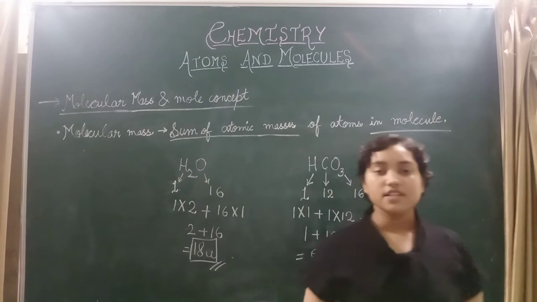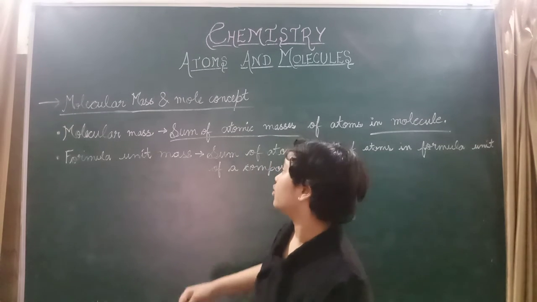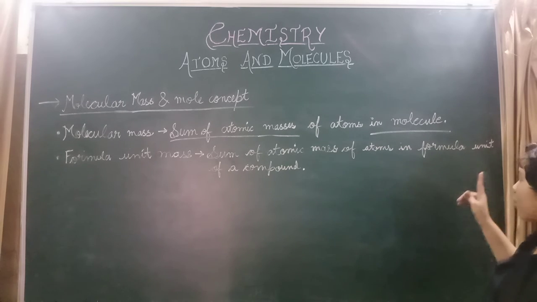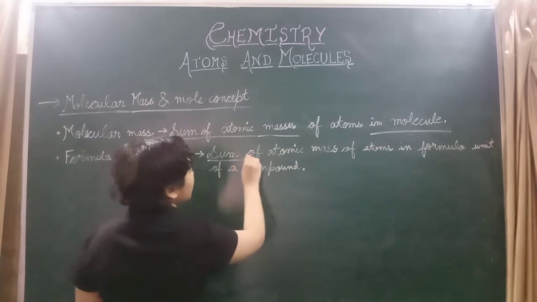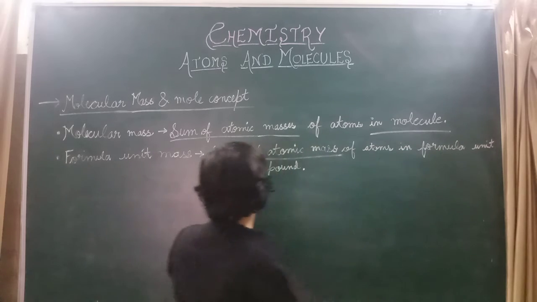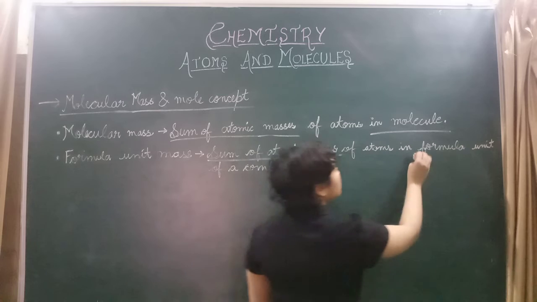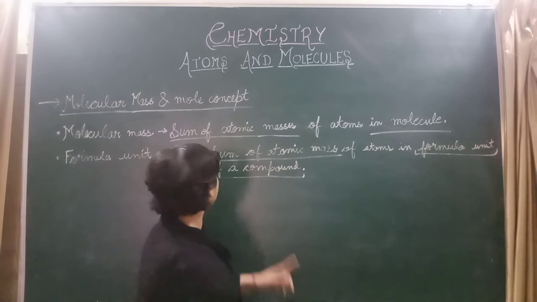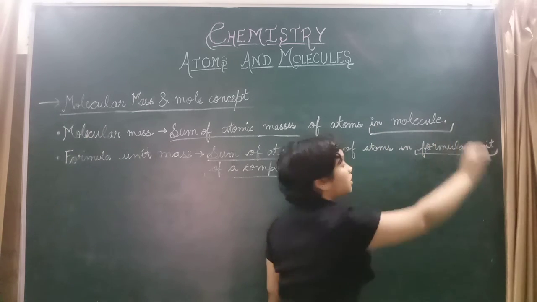Now we will discuss what the formula unit mass is. Formula unit mass is the sum of atomic masses of atoms in a formula unit of a compound. Here it is the same sum of atomic masses, but it is for the formula unit of a compound, whereas molecular mass was for a molecule.